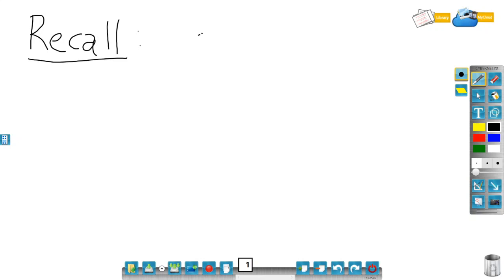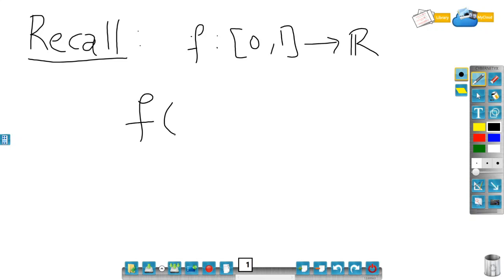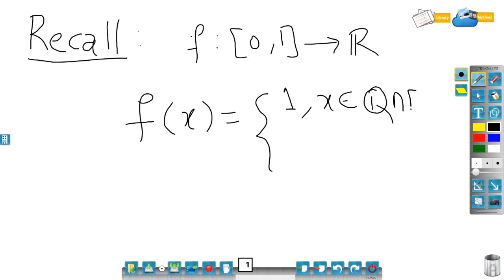The function was defined from the closed interval 0, comma 1 to R such that f of x is equal to 1 if x belongs to the rationals intersect the closed interval 0 comma 1. So all rationals between 0 and 1 go to 1, and it is minus 1 for all x belonging to the closed interval 0 comma 1 minus the rationals, so basically all irrational numbers between 0 and 1. We have shown that this is not R integrable.